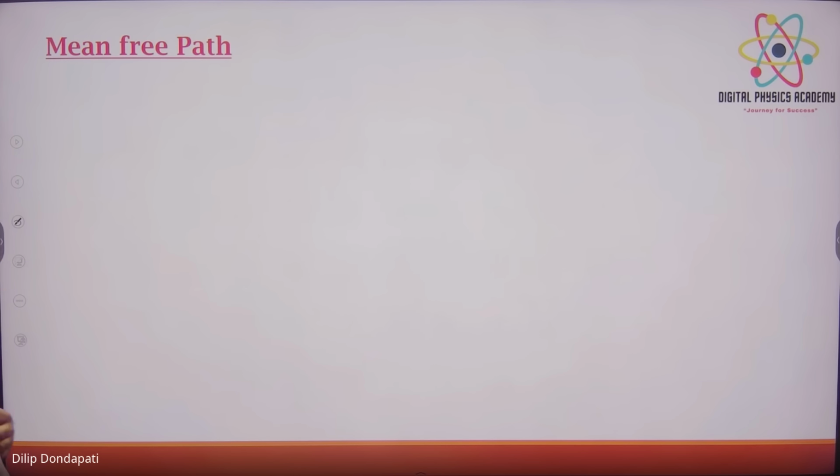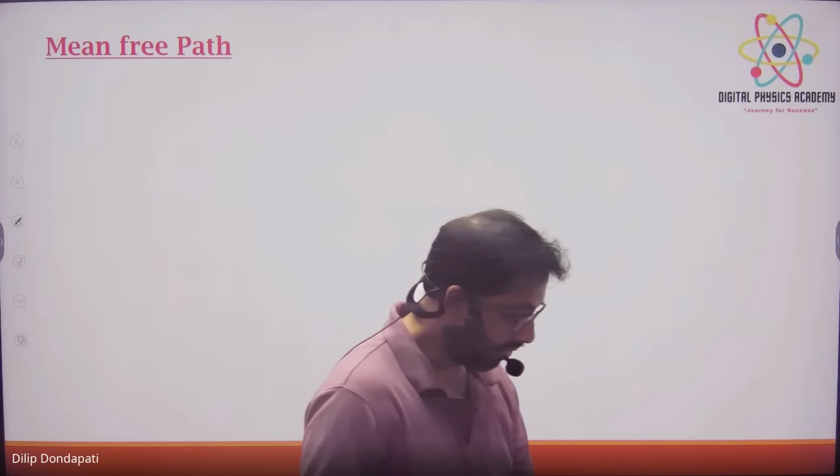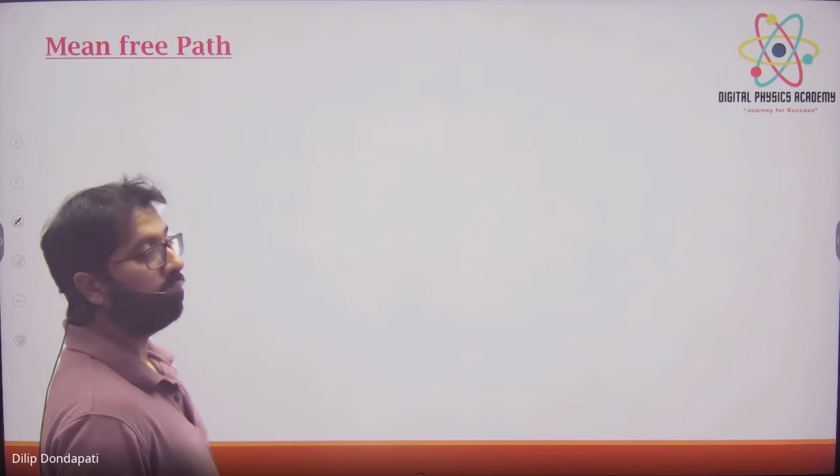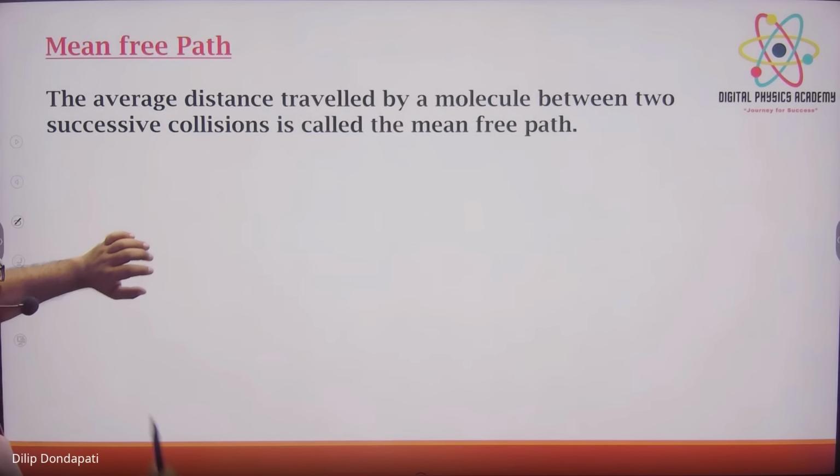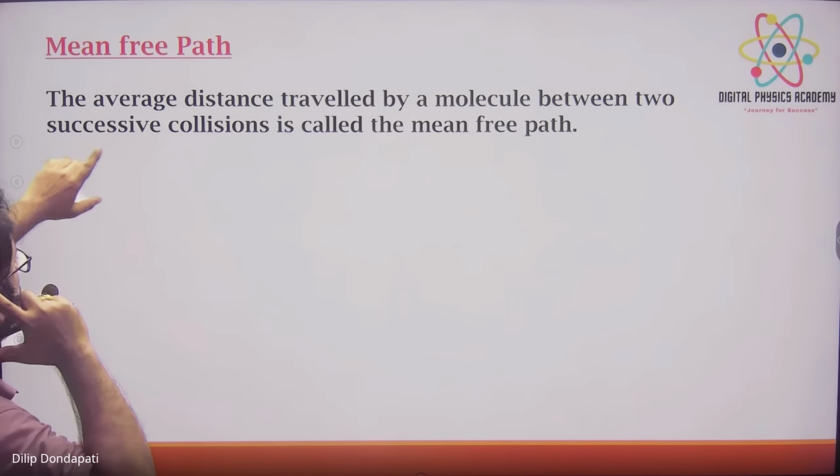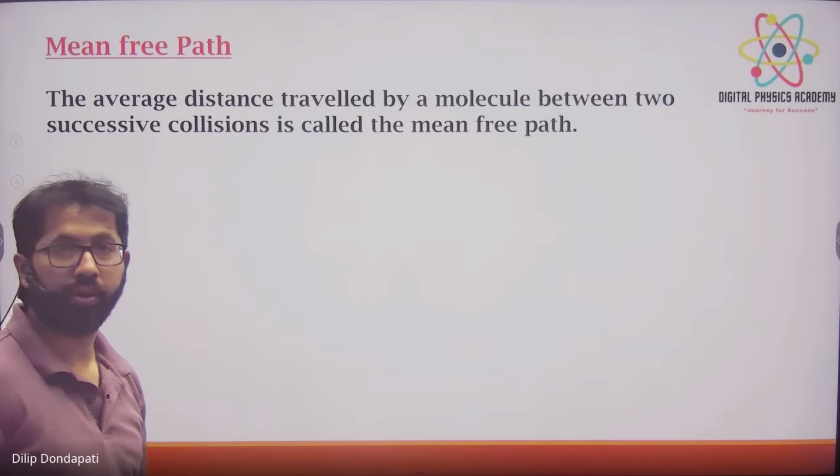Okay. Now the last one is mean free path. Last topic. What is mean free path? The average distance traveled by a molecule between two successive collisions is called mean free path.